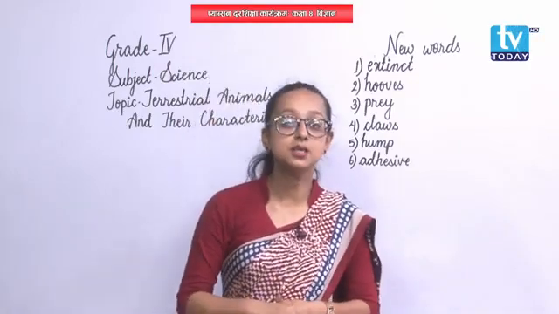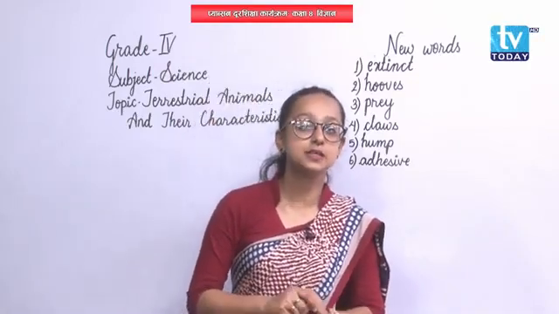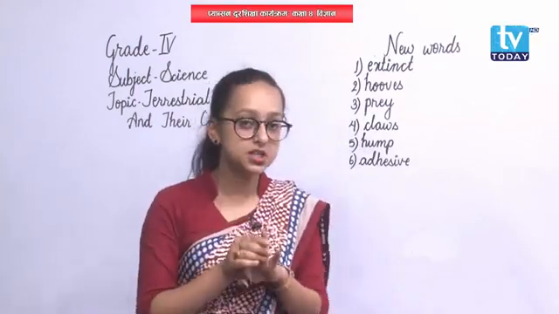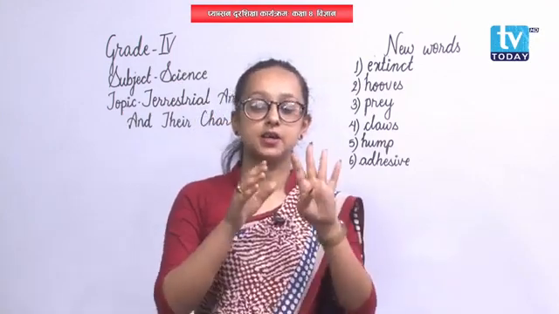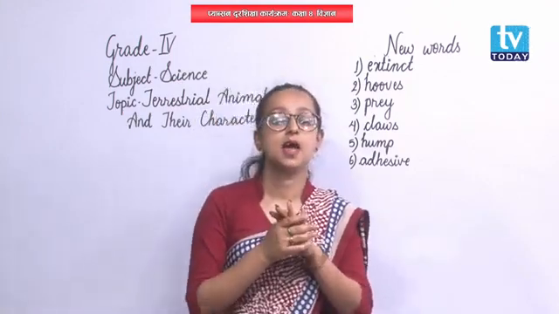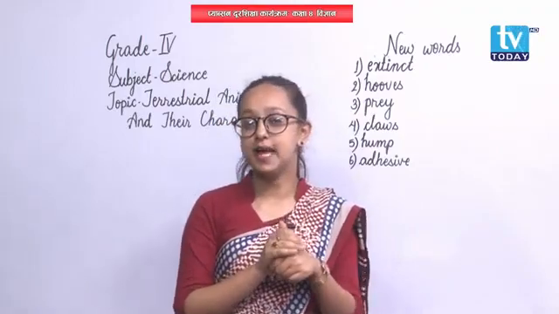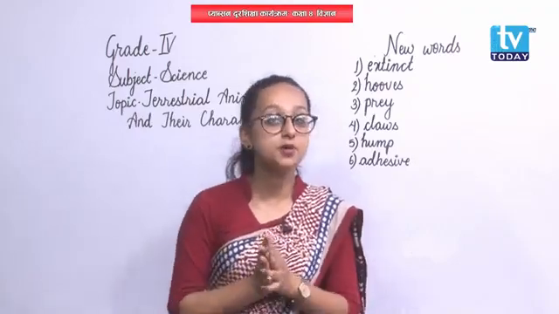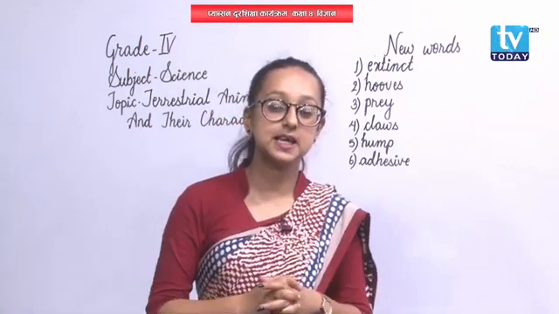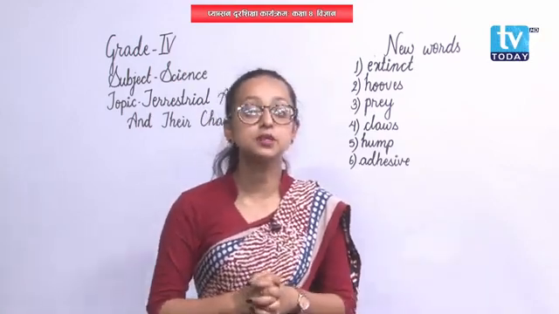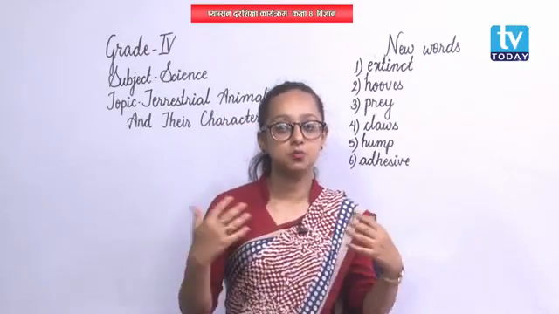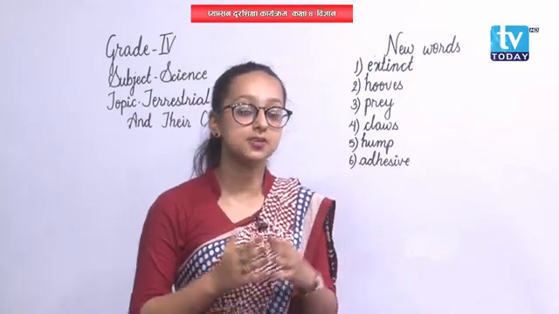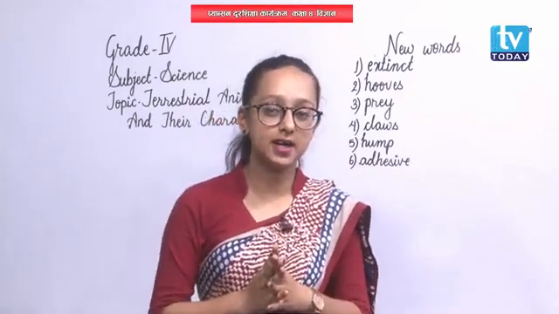Well, are you getting me up to here? What did we discuss till now? We discussed definition of habitat, adaptation, adaptational characteristics, terrestrial animals along with the examples, and we also went through herbivorous animals, characteristics, carnivorous animals and the characteristics, omnivorous animals along with the characteristics and examples, and also we went through some of the animals like rat, mole, and also we discussed the adaptational characteristics of camel, elephant, giraffe, right?